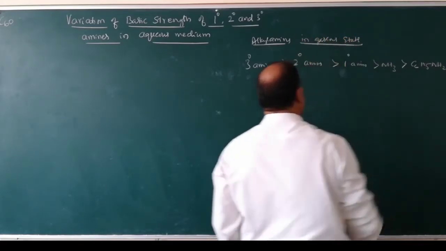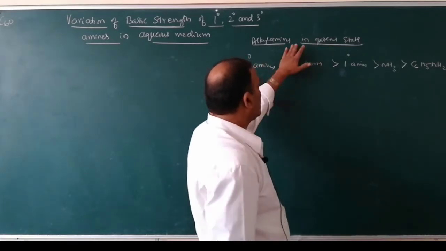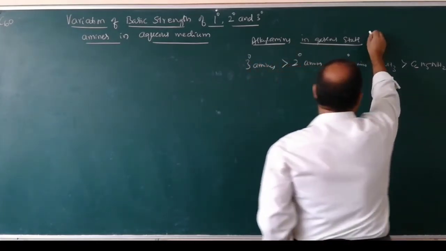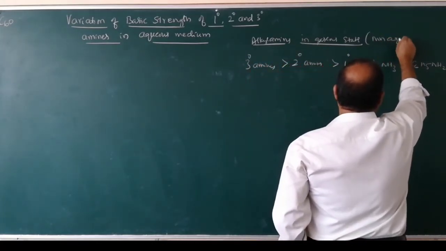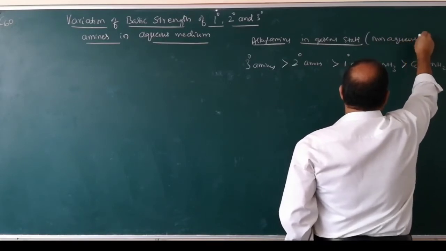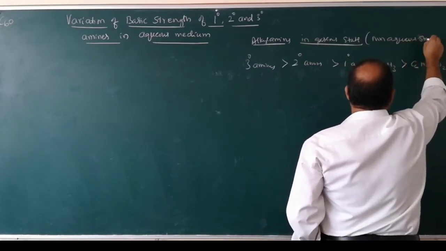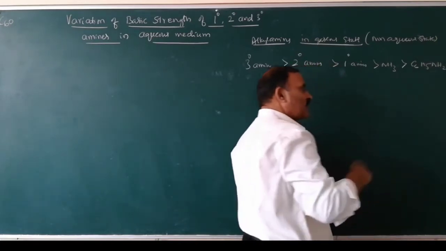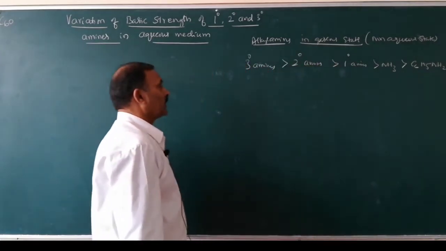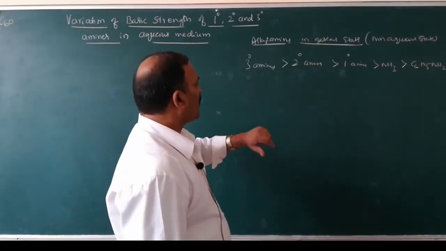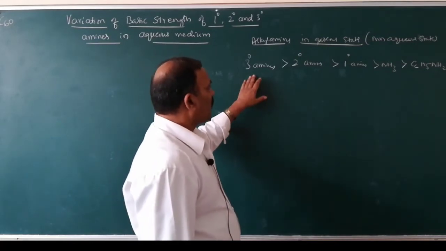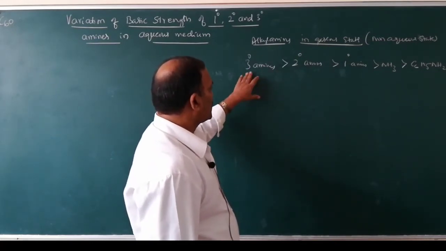This is very important. The gaseous state is also called the non-aqueous state. Non-aqueous state means in absence of water solution. This is the order of basic strength of alkyl amines.